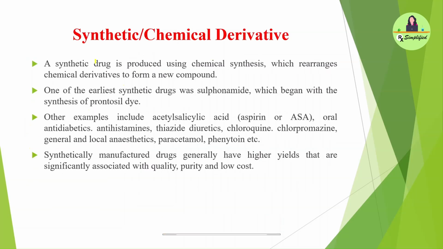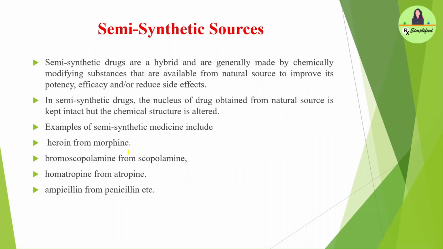Then we have the synthetic and chemical derivatives. A synthetic drug is produced using chemical synthesis, which rearranges chemical derivatives to form a new compound. One of the earliest synthetic drugs was sulfonamide, which began with the synthesis of Prontosil dye. Other examples include acetylsalicylic acid, which is aspirin, oral antidiabetics, antihistaminics, thiazide diuretics, chloroquine, chlorpromazine, general or local anesthetics, paracetamol, phenytoin, etc.